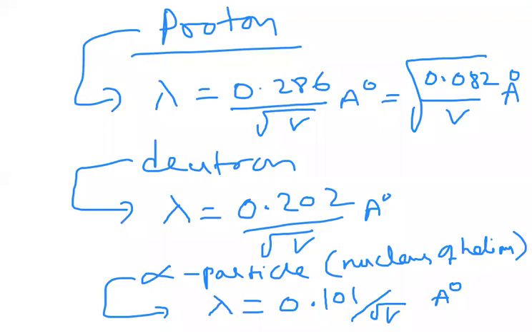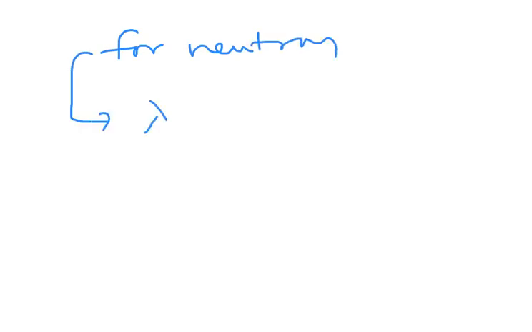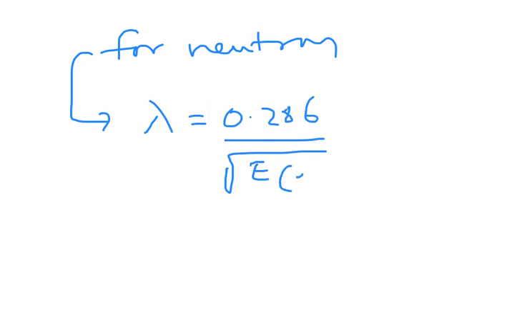Similarly, for a neutron, if you observe, the formula we can write as lambda is equal to 0.286 by root E. We must not write potential, energy we have to write here. Why energy? Neutron doesn't have charge. It is not accelerated by potential. So E is energy, the kinetic energy of neutron.